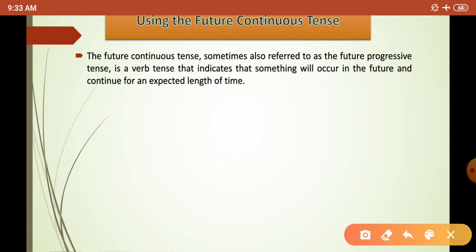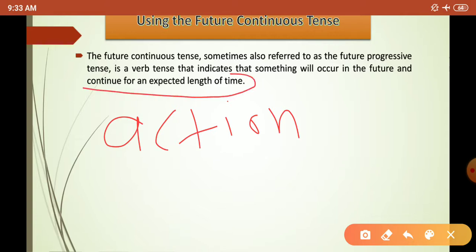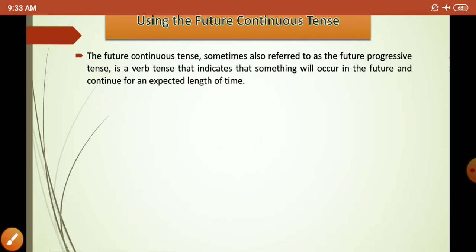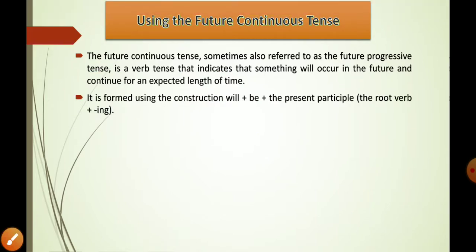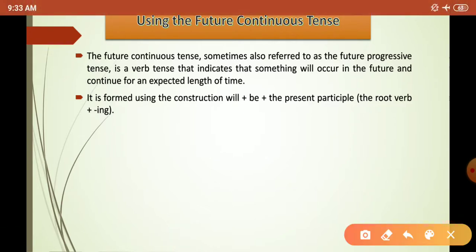What does that mean? That means you are only going to use verbs that are action verbs. You will have a particular action that will continue for an expected length of time. It will not automatically end within a second of getting started. It is formed using the construction will plus be plus the present participle. So will, then be, then v1 plus ing.